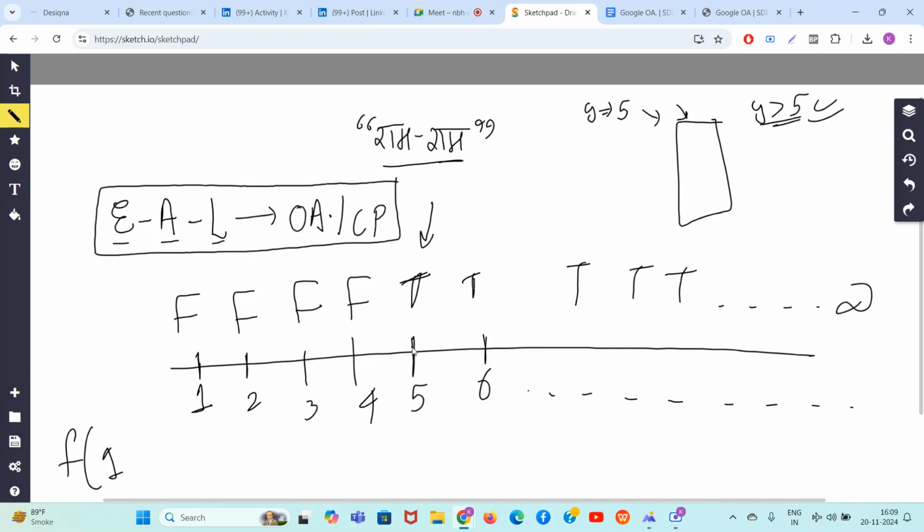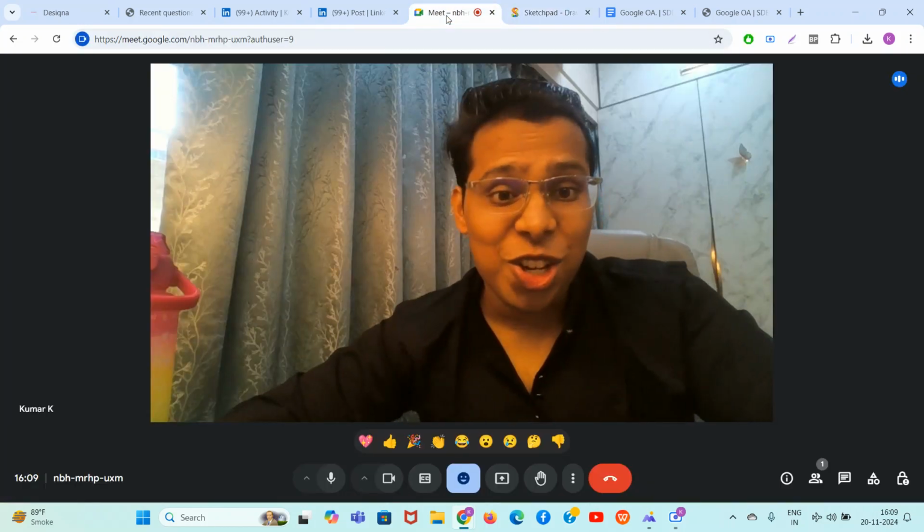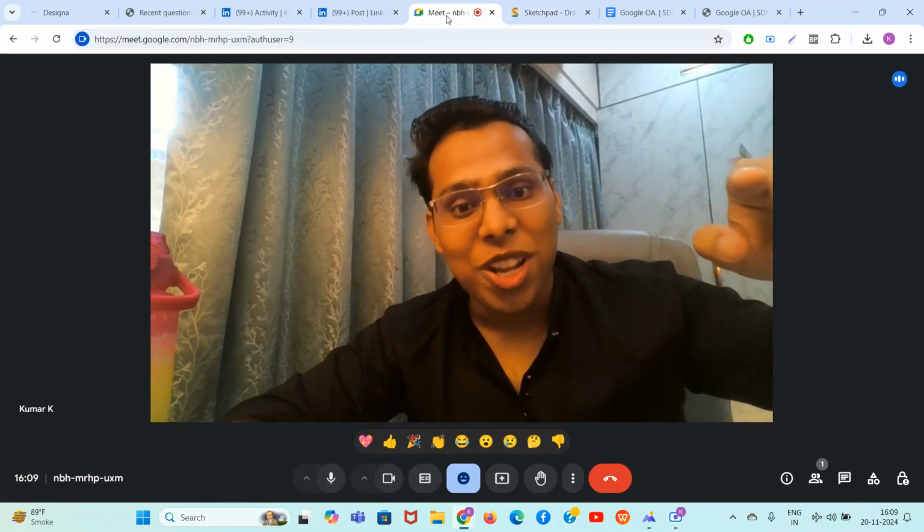But guys, how can you optimize this? You can use binary search. You can use binary search to find the first occurrence of t, because the sequence always has f f f f then t t t t t t. So guys, this is a standard binary search problem because there is a monotonic sequence.